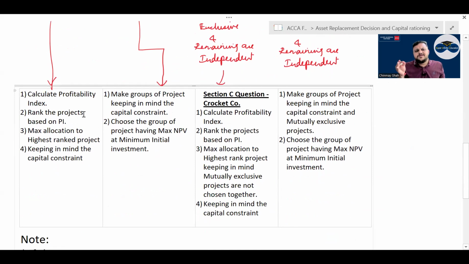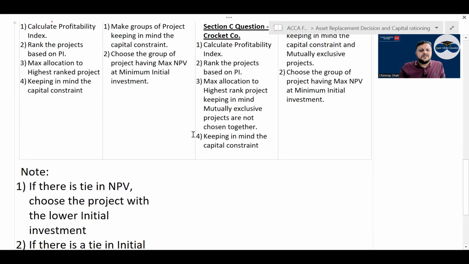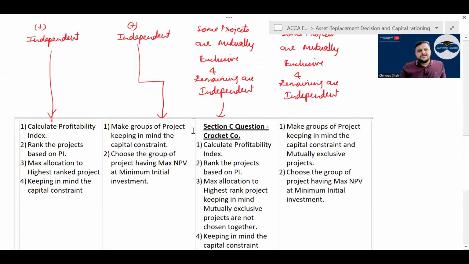Now coming to all projects are divisible plus independent. Simple. Profitability index निकालो. PI का formula बहुत simple है. Profitability index is nothing but NPV divided by the initial investment. Correct? Then what you do? Rank the projects. Correct? As per PI, and then maximum allocation to highest ranked projects, keeping in mind the capital constraint, right?